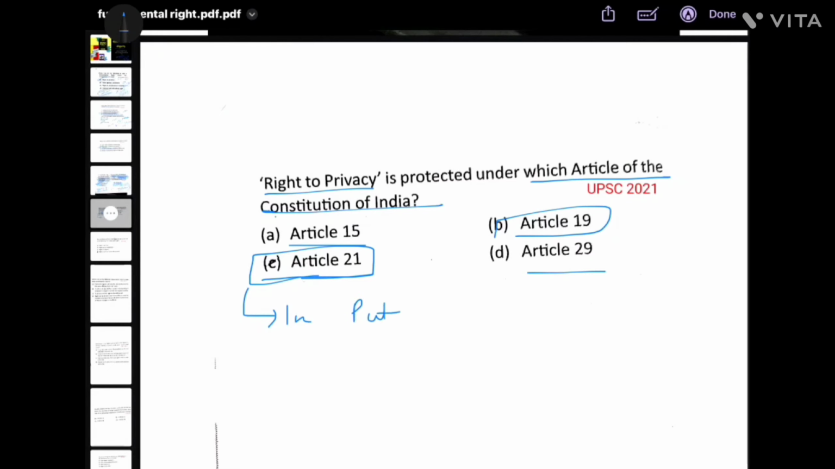In Puttaswamy versus Union of India case, the Supreme Court declared that privacy is a fundamental right under Article 21. Article 29 is protection of language, script and culture of minorities. Article 21 is your answer.